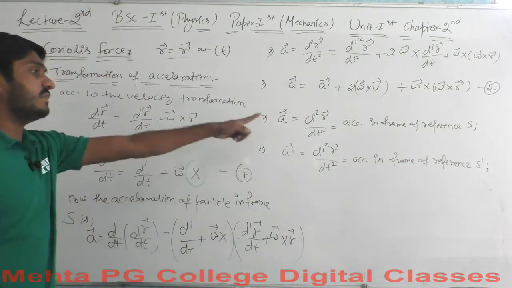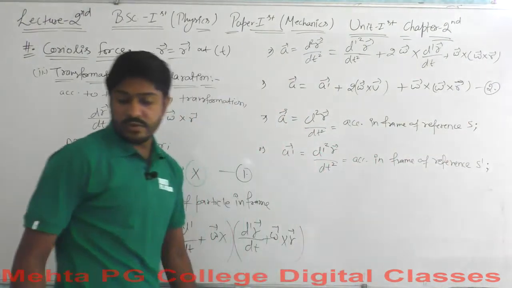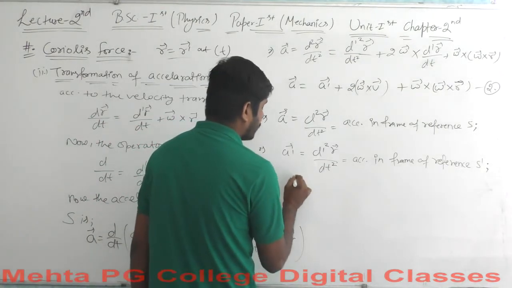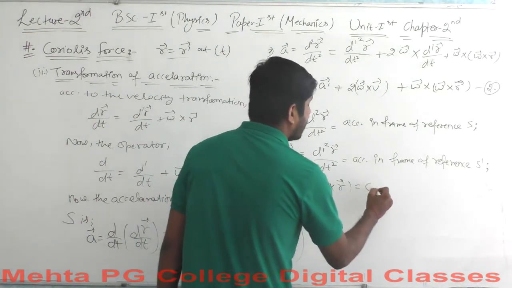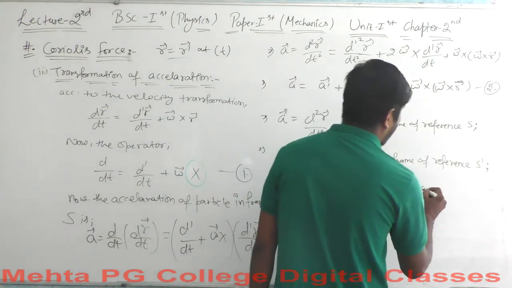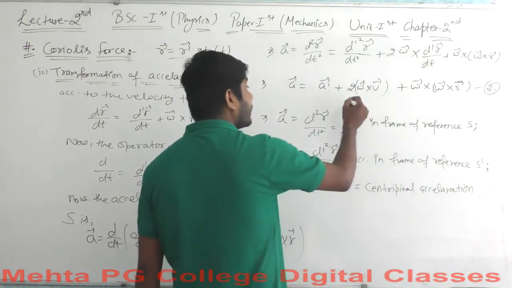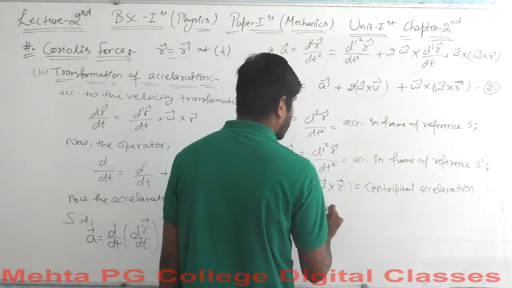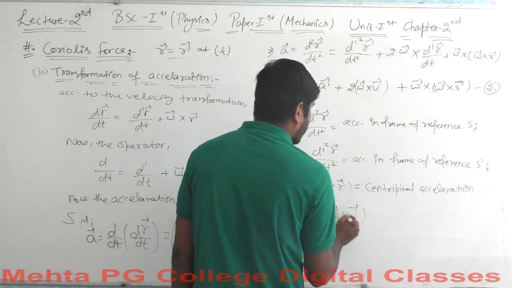Okay, so this is for the frame of reference S, this is for the frame of reference S dash, and what does this value equal to? Well, this value will be the centripetal acceleration here. Omega vector cross r vector, this should be termed as the centripetal acceleration, and the remaining value here, which is 2 omega cross v vector.